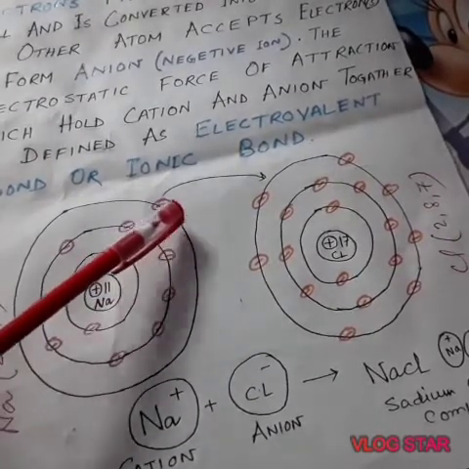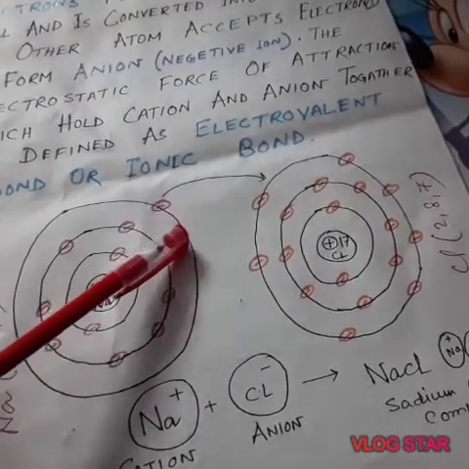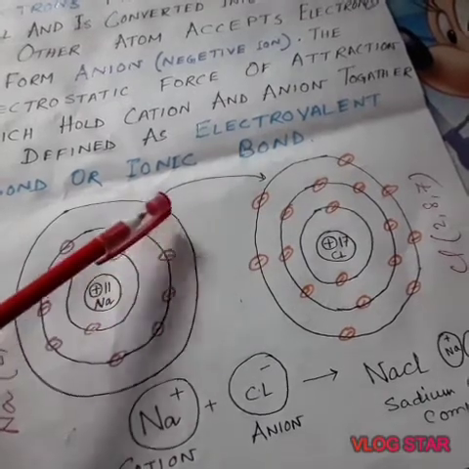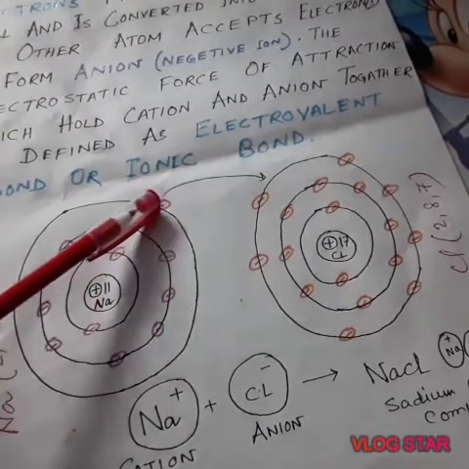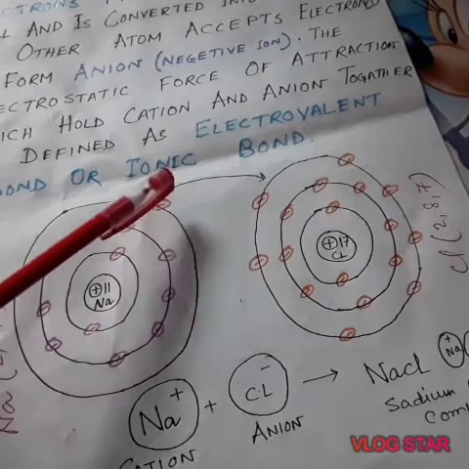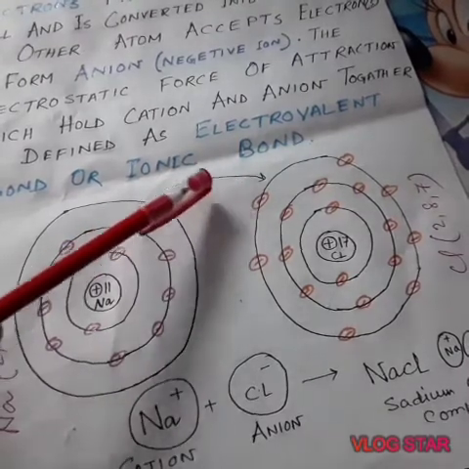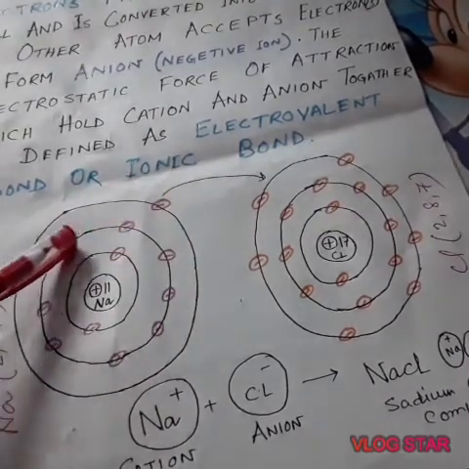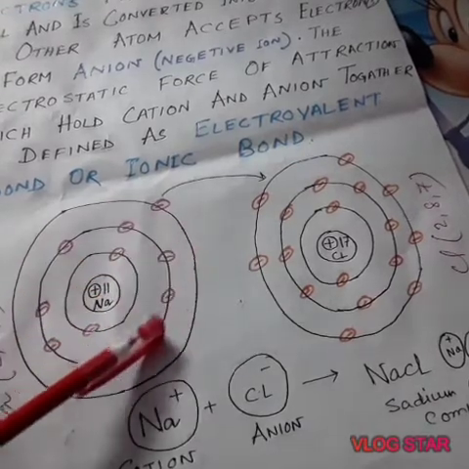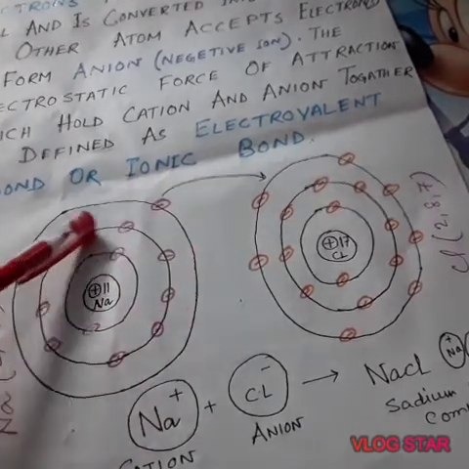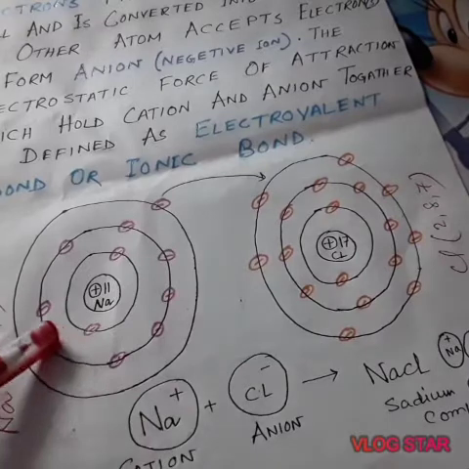It needs 7 electrons. That's why the sodium atom is ready to donate its extra electron so that it has 8 electrons in the outermost orbit.